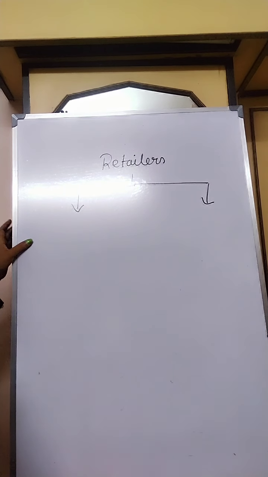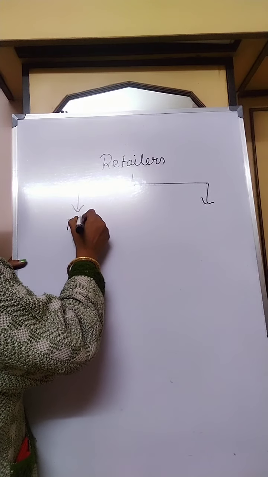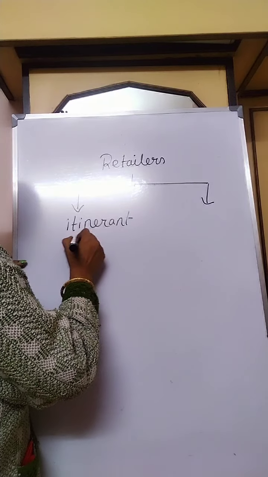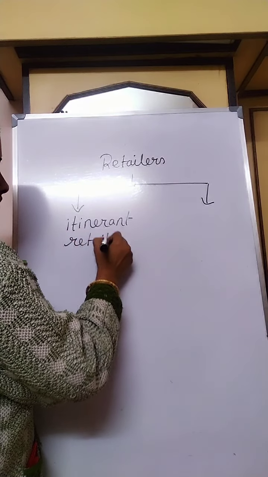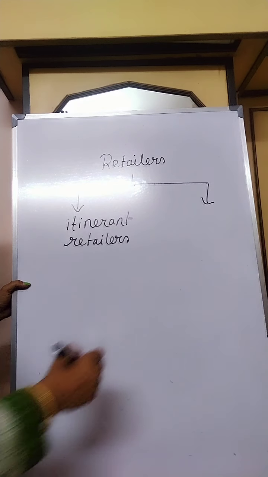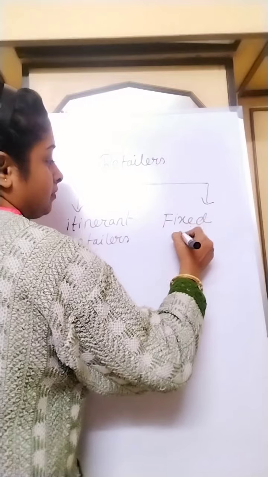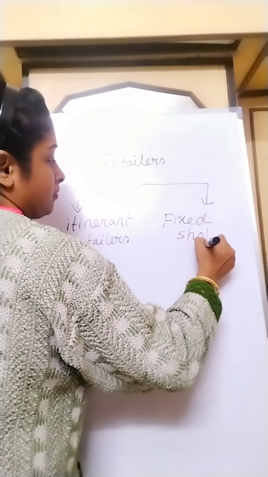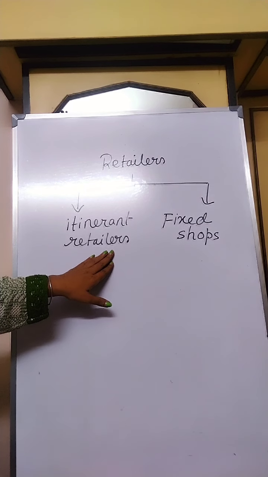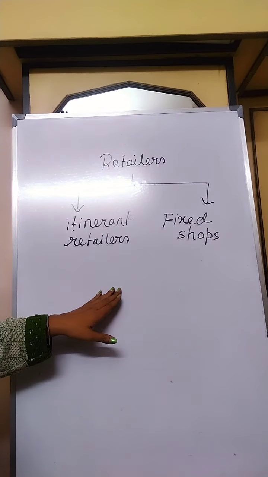The first category is itinerant retailers, and the second one is fixed shops. So two types are given: itinerant retailers and fixed shops. Now, what are itinerant retailers?